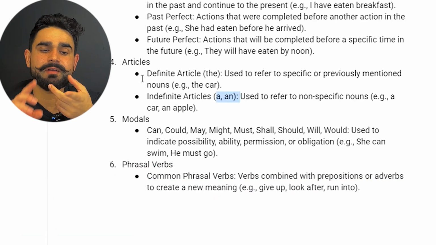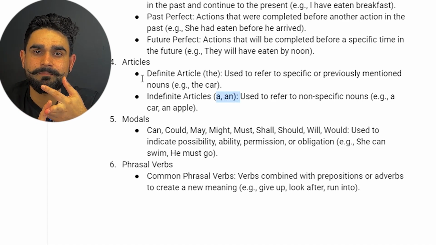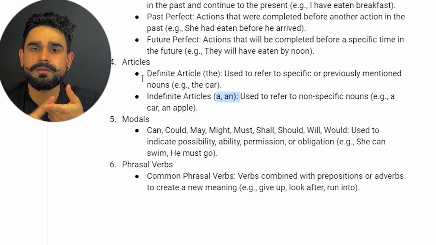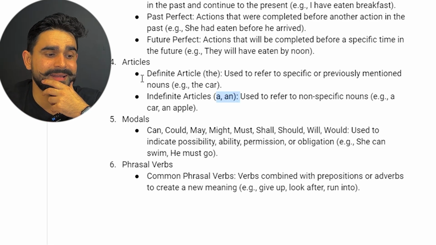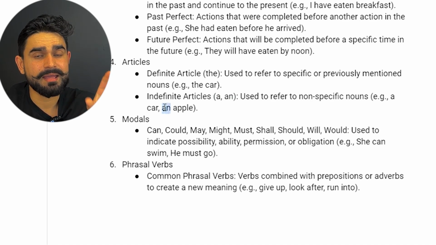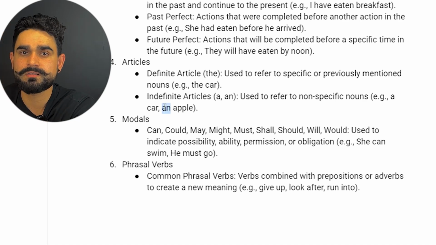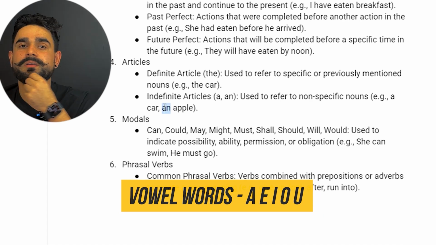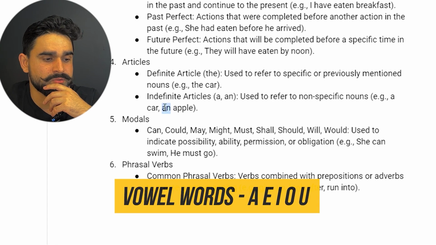In the article we have definite article and indefinite article. Definite article is like the car. Indefinite articles we have a and an. For example, a car, an apple. All right, so these are indefinite articles. Okay, so if there is a or an and there is a blank after that, you look for the vowel words, like the vowels a, e, i, o, u. So in the blank, the word that comes is going to have a vowel sound. So like an apple.